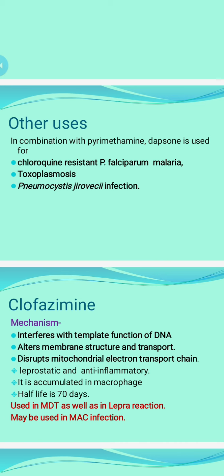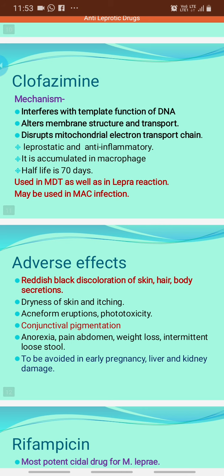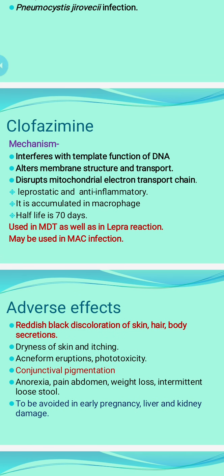And clofazimine, if you remember the tuberculosis class, is also used in the treatment of MDR and XDR tuberculosis as a second line drug. Okay, so clofazimine is a good option, and in leprosy it is mostly used in the multibacillary leprosy cases.